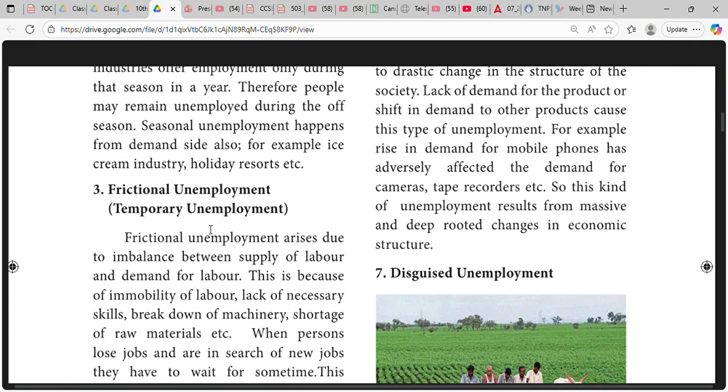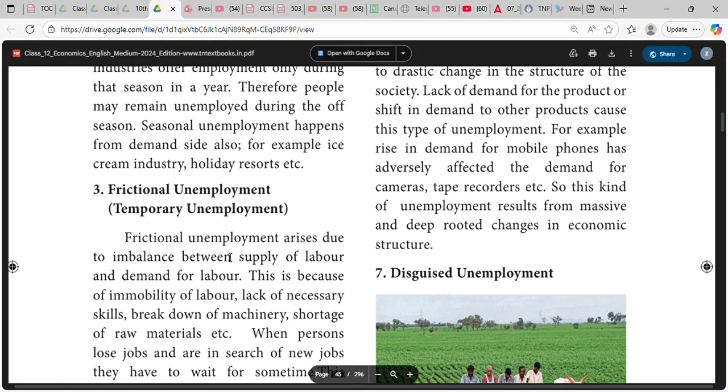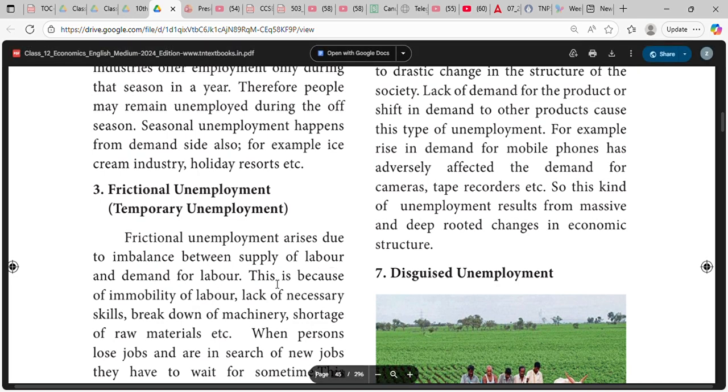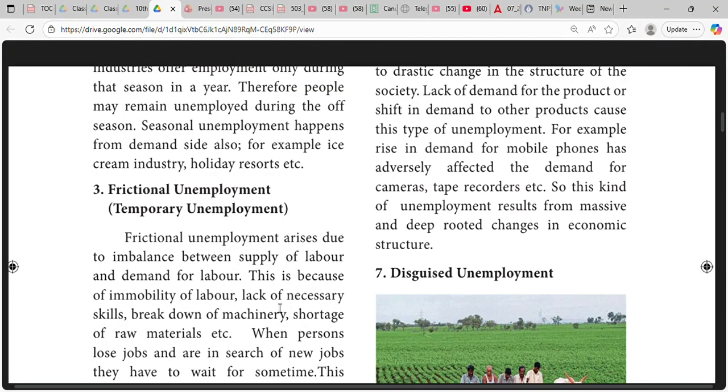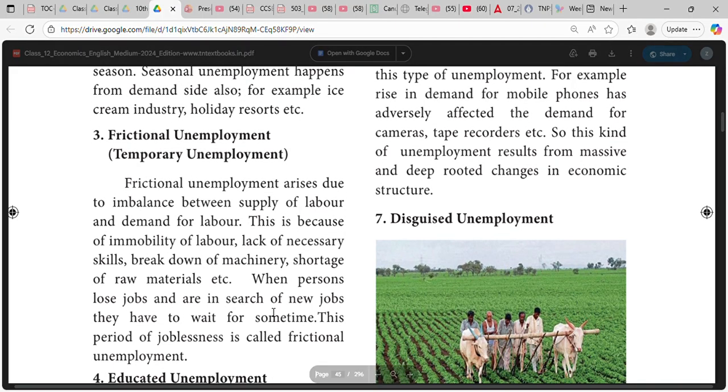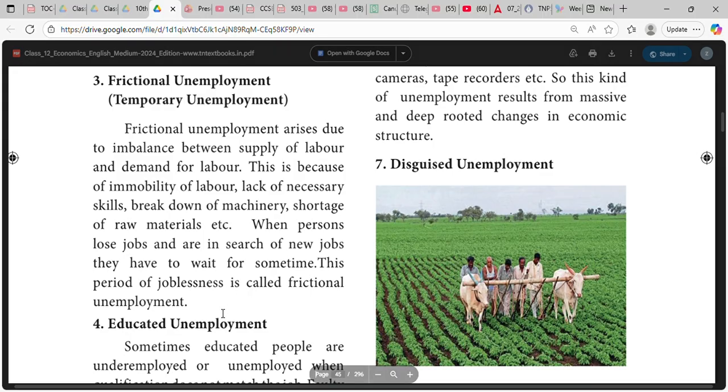Frictional unemployment is temporary unemployment. It arises due to imbalance between the supply of labor and demand for labor. This is because of immobility of labor, lack of necessary skills, breakdown of machinery, and shortage of raw materials. When masons lose jobs and are in search of new jobs, they have to wait for some time. This period of joblessness is called frictional unemployment.